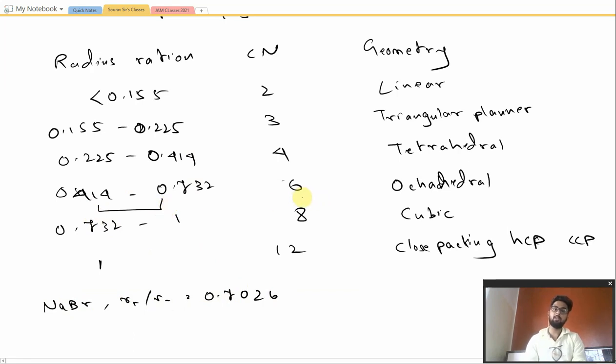So the structure of NaBr would be octahedral in the lattice. The question asks us to determine the coordination number and geometry of the cations. The geometry is octahedral, and the coordination number of the cation would be 6.